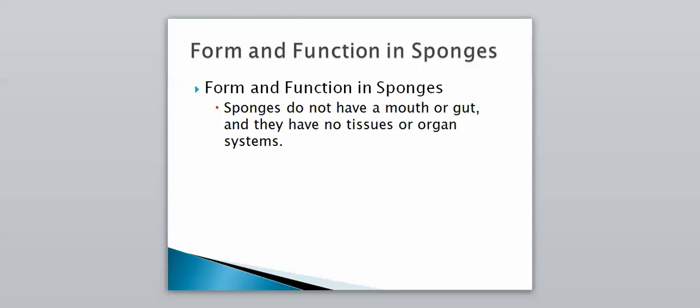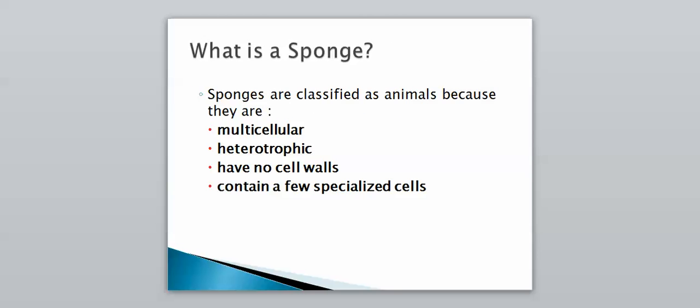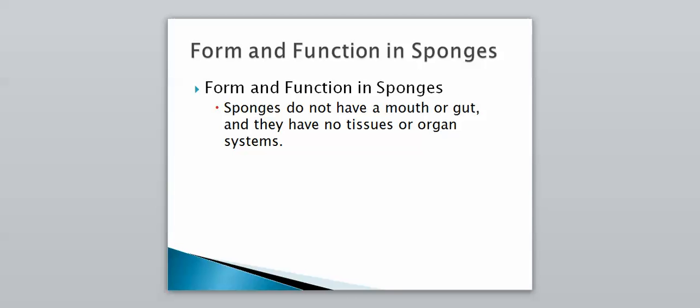So first one being is their form and function. Sponges do not have a mouth or a gut, so they have no tissues or organ systems. So that's not a good start to maybe kind of classify them as an animal. So they're more basic, they're more primitive, they don't have a lot of the things that we think of as an animal. However, they are multicellular, they are heterotrophic, so we're going to take a look at how they are able to obtain their food if they don't have a mouth or a gut.